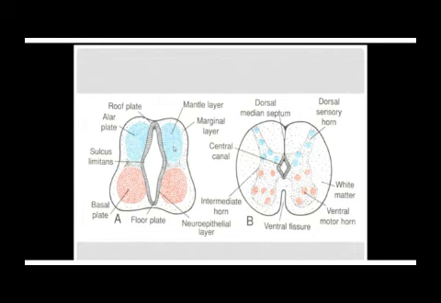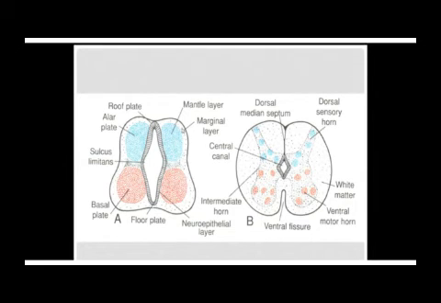The cell bodies of the neurons are here in the alar plate and the basal plate. But their axons are facing outwards. So this marginal layer, which looks white, contains the axons of these cell bodies. The cell bodies are in this region, then their axons are facing outside.